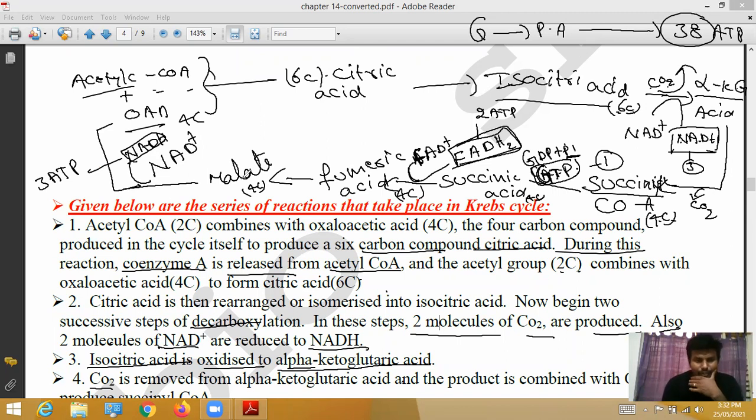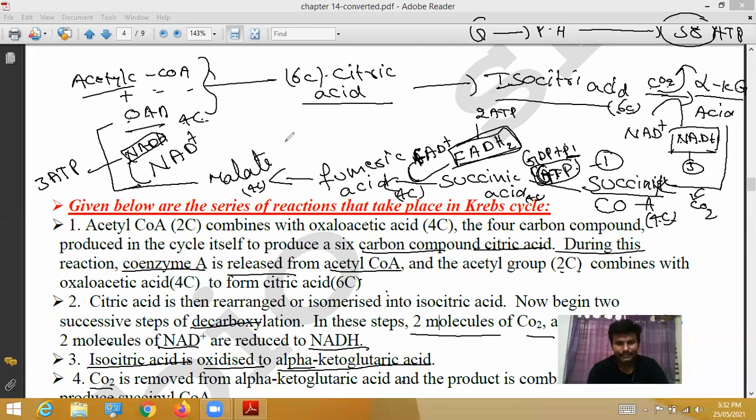Malate is converted into oxaloacetic acid with 4 carbon atoms. Here acetyl coenzyme A combines with oxaloacetic acid and forms citric acid. This process continuously happens in this way. This entire cycle is called the Krebs cycle. Okay, that's all.